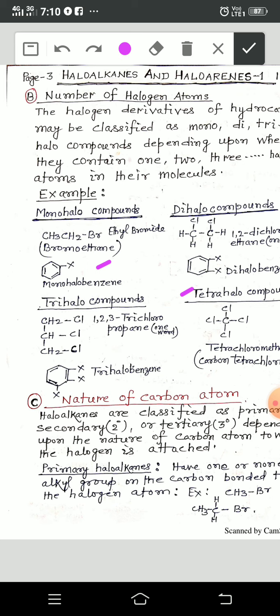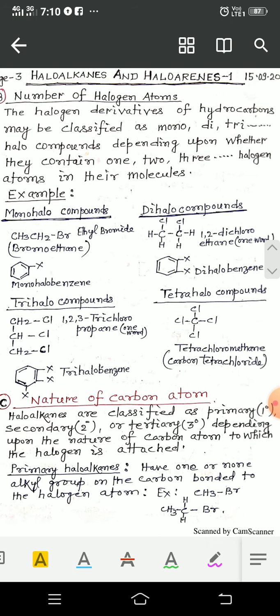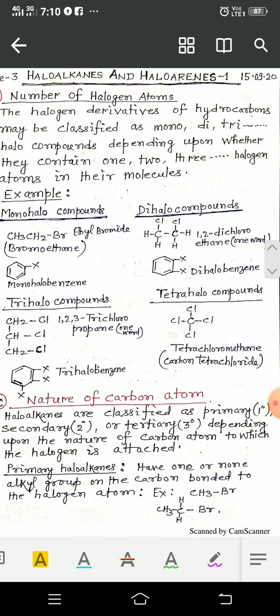Now, nature of carbon atom means haloalkanes are classified as primary, secondary, or tertiary depending upon the nature of the carbon atom to which the halogen is attached. Primary haloalkanes have one or no alkyl group on the carbon bonded to the halogen atom.